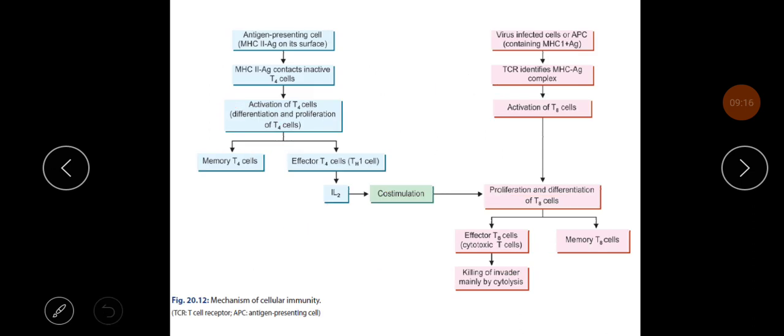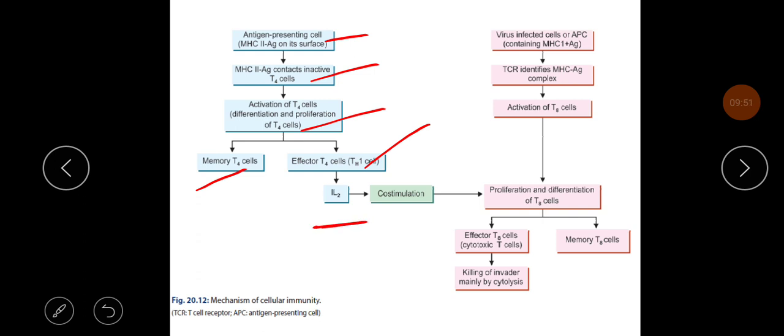This is the diagram showing the cellular mechanism. Initially, the antigen presenting cell with major histocompatibility class 2 presented on the surface of the APC contacts inactive T4 cells. So there will be activation of the T4 cells, with differentiation and proliferation. They form memory T4 cells or effector T4 cells, which lead to